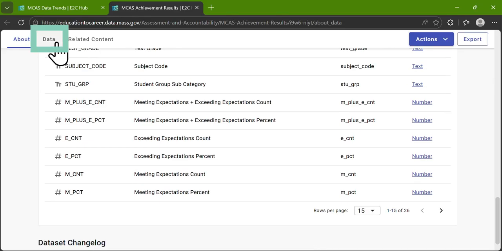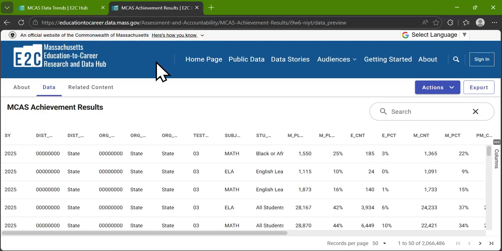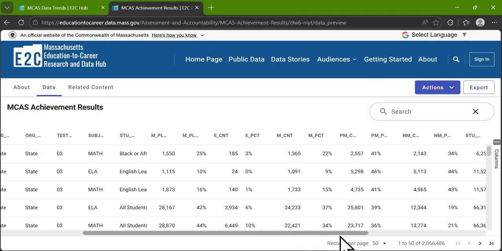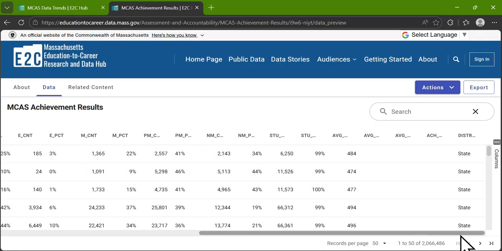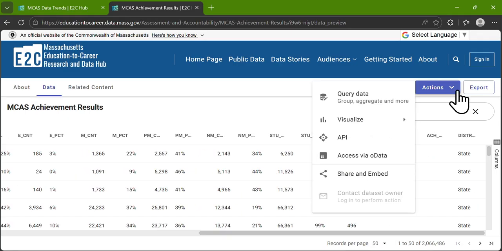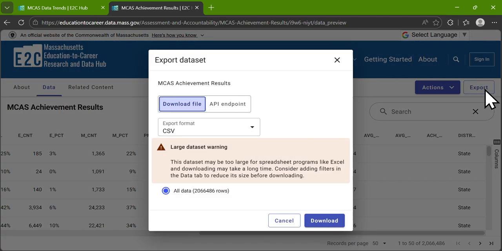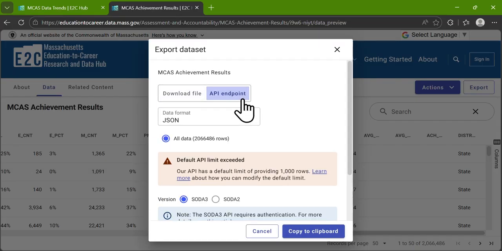Click Data to see a preview of the data table. Scroll to the right to see all the different columns, including counts and percents of students at each achievement level, their average scores, and average student growth percentiles. If you select Actions, you'll have options to query and visualize the data on our website. You can also click Export to download a CSV file or use our API to connect to another program.